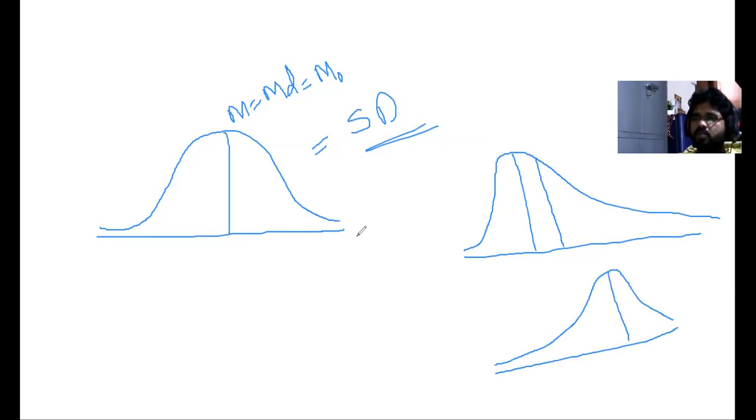In the positive skewed distribution, mean is greater than median, and median is greater than mode. Here they are not equal. That is called a positively skewed distribution. It is called a skewed distribution because it can be either positive or negative.